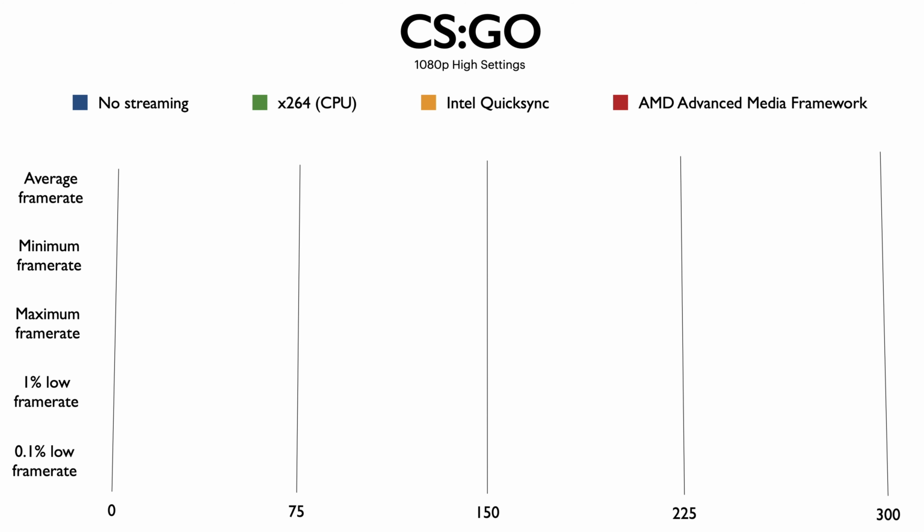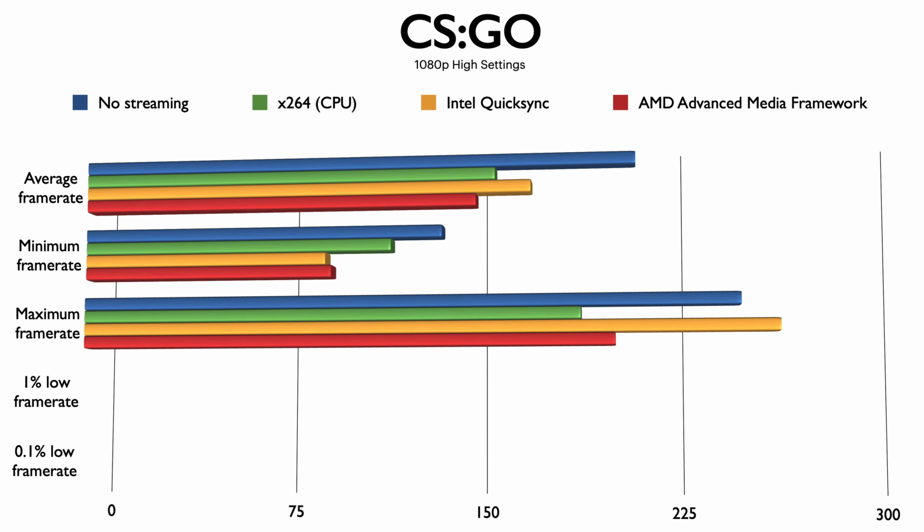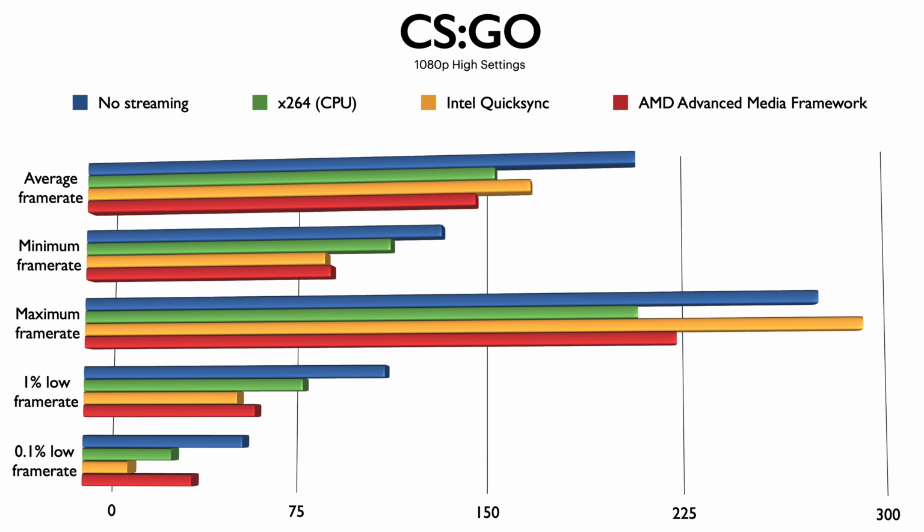The second game that we will be benchmarking is CSGO. Streaming with Intel QuickSync gets the highest average FPS, followed by software encoding, while AMD AVC comes last. Comparing 1% and 0.1% lows, gaming with software encoding gives us the best result with a 27% higher frame rate compared to its nearest competitor AMD AVC. But when it comes to 0.1% lows, AMD AVC has a 22% better frame rate compared to software encoding. So, you can either use software encoding or AMD AVC for the best gaming experience during CSGO.